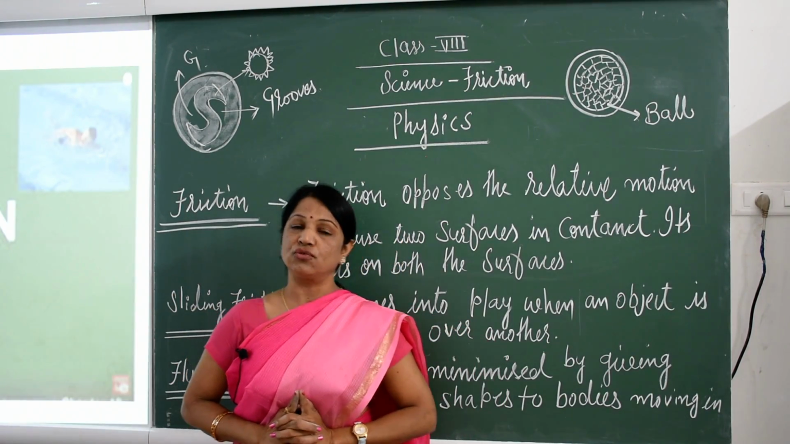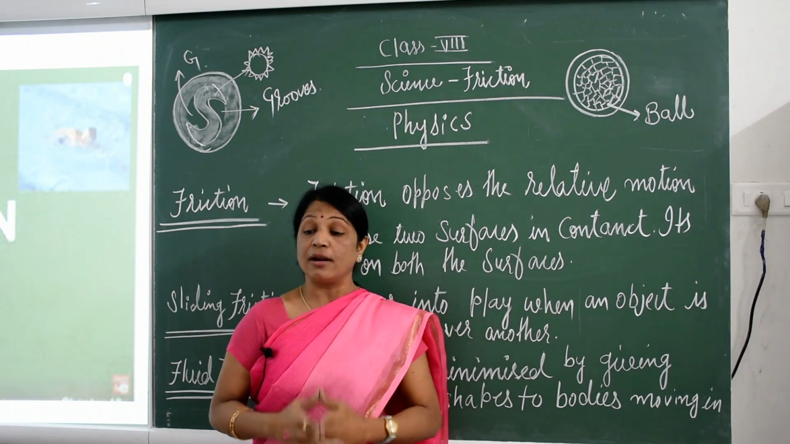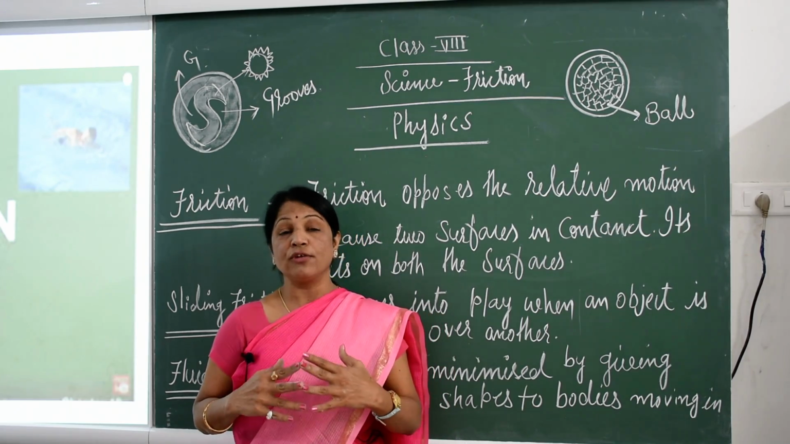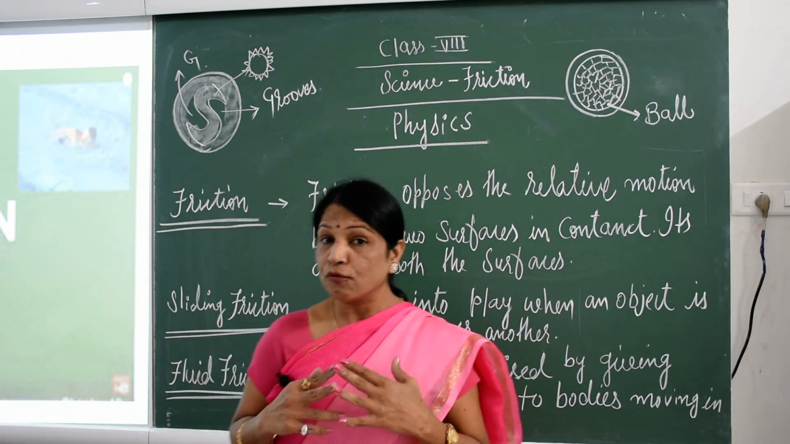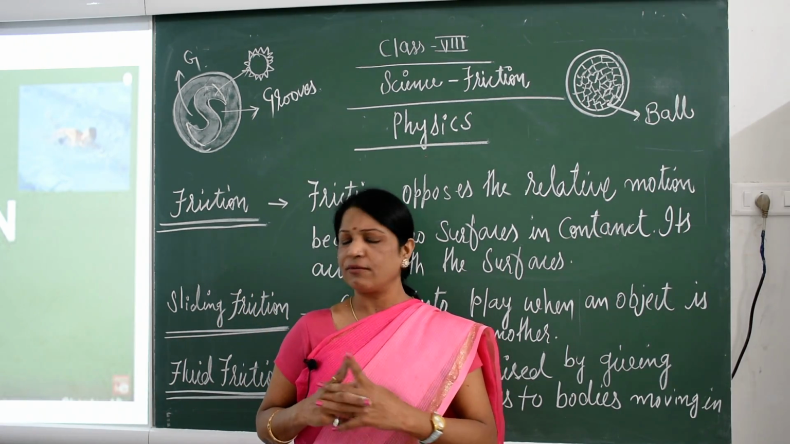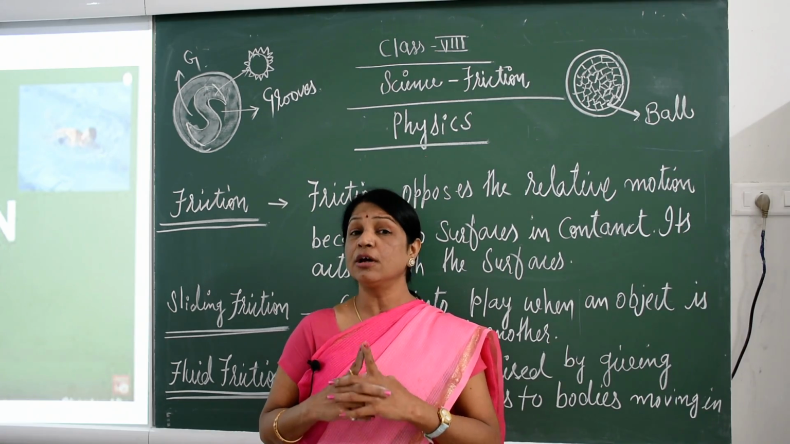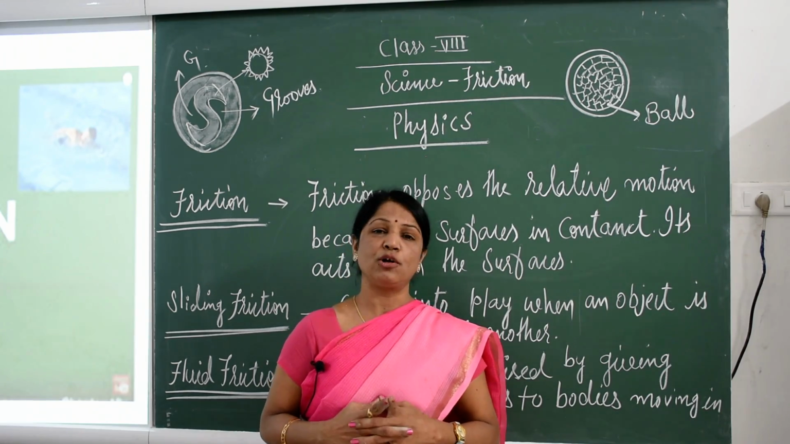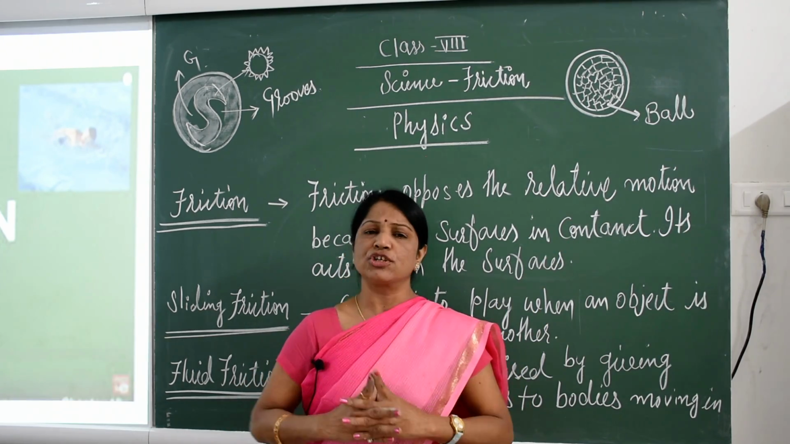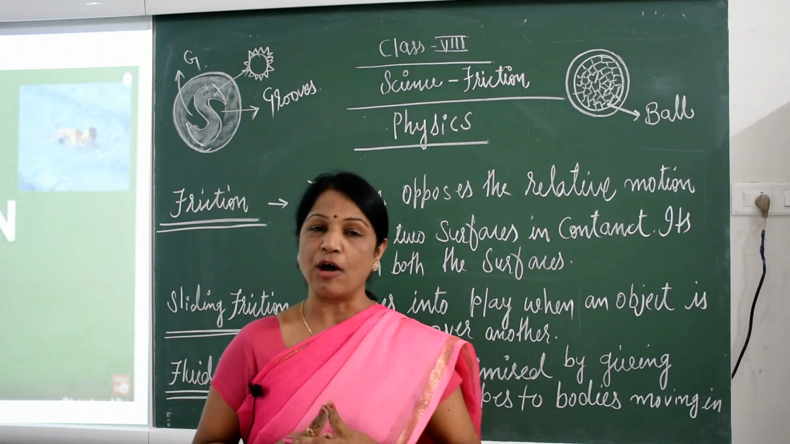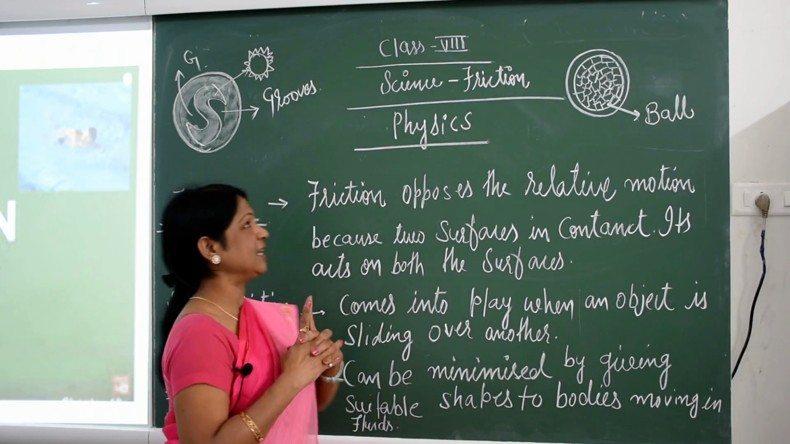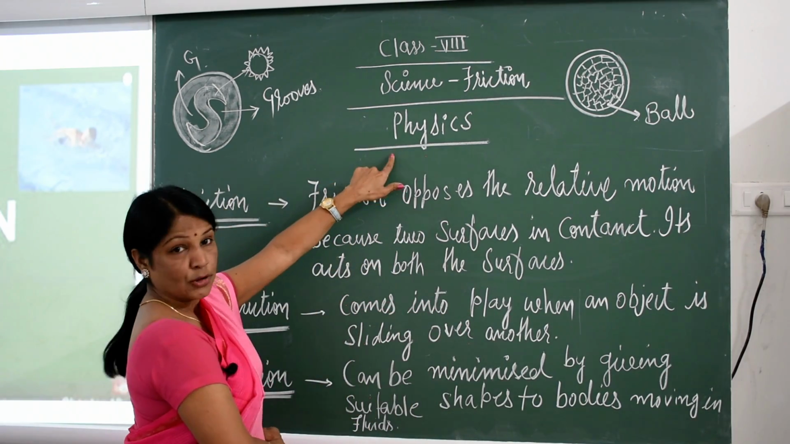We can walk also due to friction. How can we walk on a wet floor? On a wet floor we wear a different type of slipper. Whenever we use the toilet, we also use a rubber slipper, and we don't wear it outside. Why? Because that is due to friction. So we have various types of examples of friction. It is a very interesting topic. So let's see, first we are talking about friction.